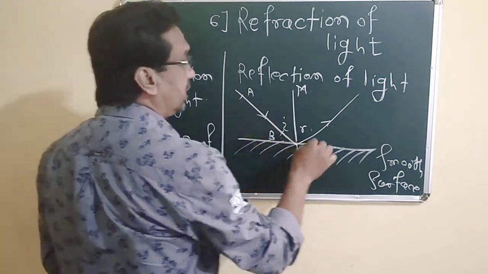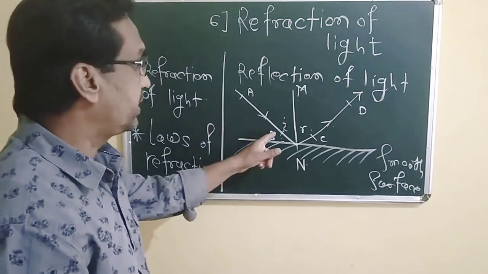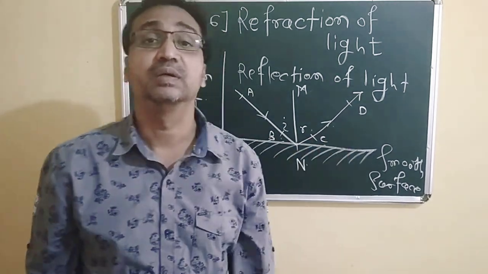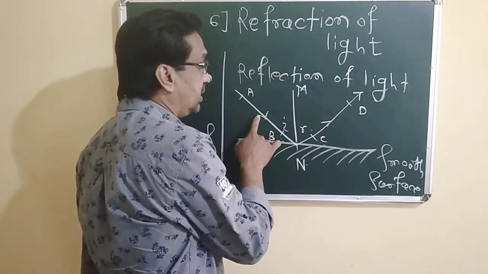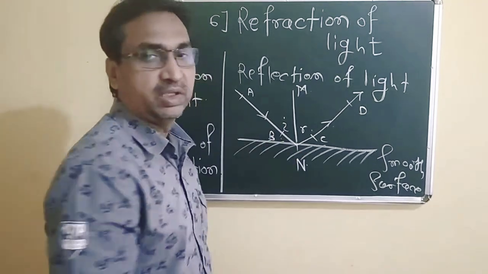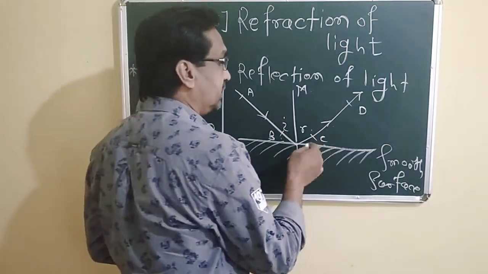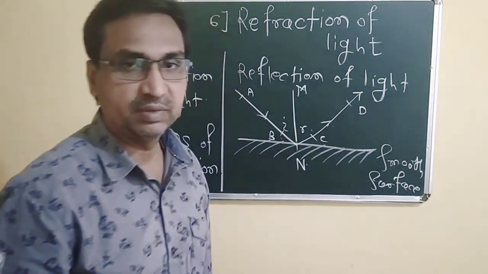If AB is the incident ray, at that time CD is the reflected ray. The angle made by the incident ray with the normal is called the angle of incidence, and the angle made by the reflected ray with the normal is called the angle of reflection.